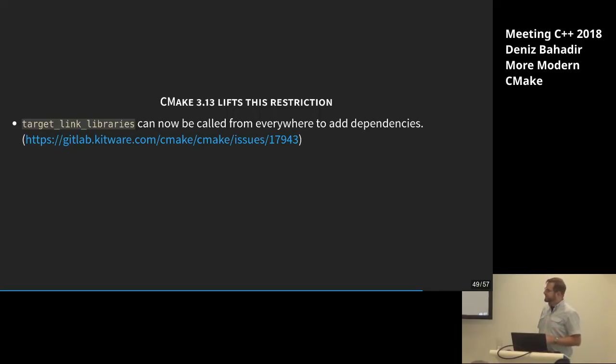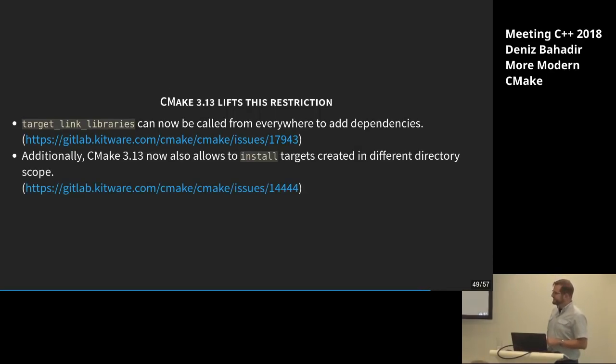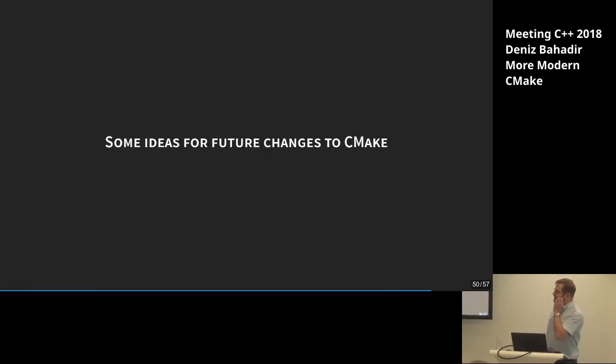Similarly, we had the same problem with install, which is for installing our targets to some directory. We only could call this from the same directory where we created the target. Now it's possible to call it from somewhere else. So it's the possibility to better use modularization in our CMake files. That's probably nice. So maybe there's something more we can fix in future versions.